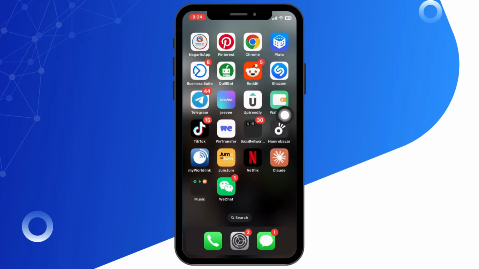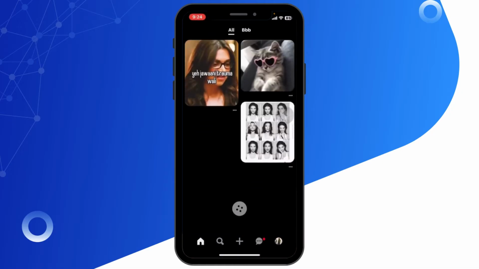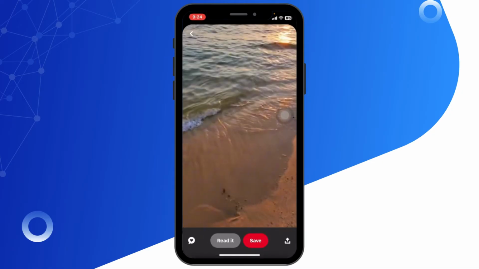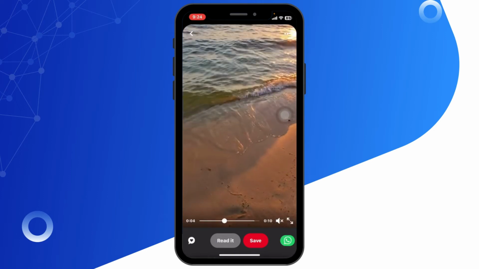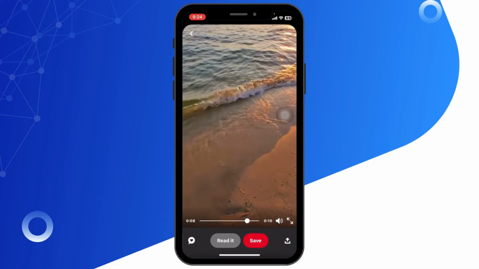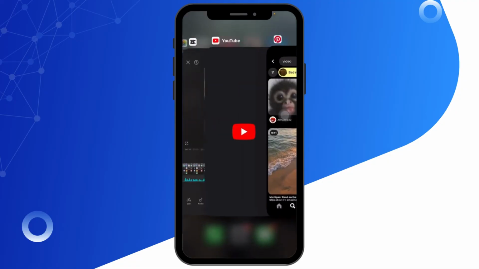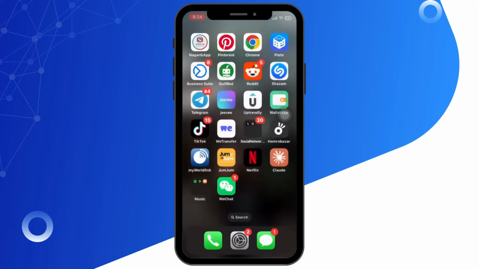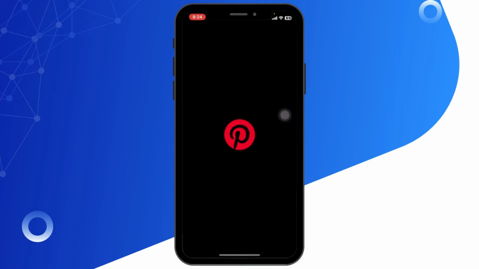Open the Pinterest app on your device. Then tap on any video and look for the speaker icon. If it's crossed out, then tap it to unmute. If the sound still doesn't work, try closing and reopening the Pinterest app. This can fix temporary glitches.